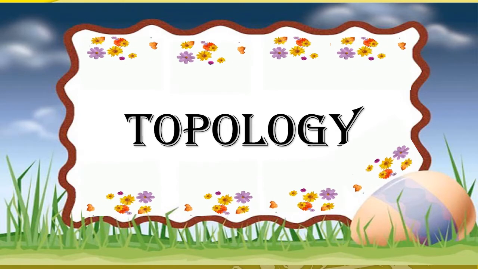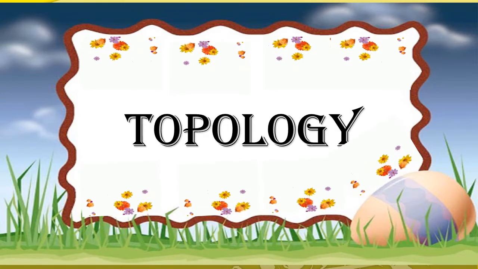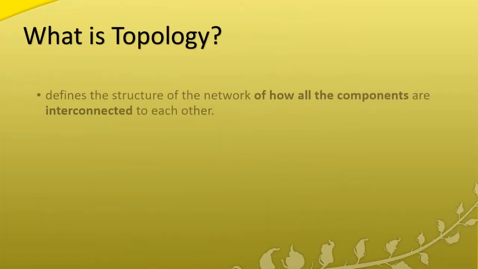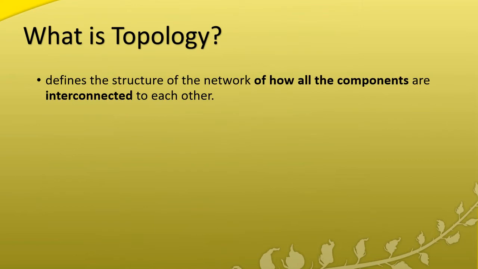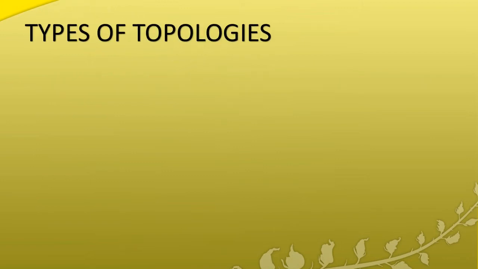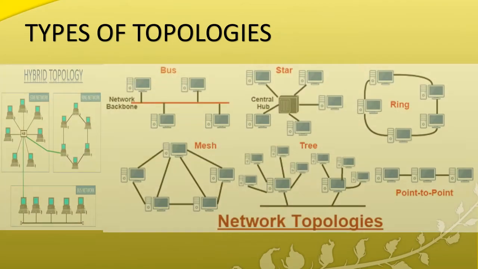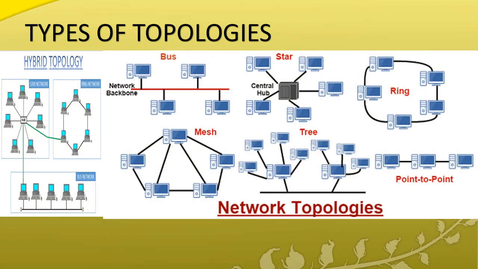In this video, we are going to see about topology in computer networks. Topology defines the structure of networks, how all the devices are interconnected to each other. Here, components means hardware devices. The types of topology are bus topology, star topology, ring topology, point-to-point topology, tree, mesh, and hybrid topology.